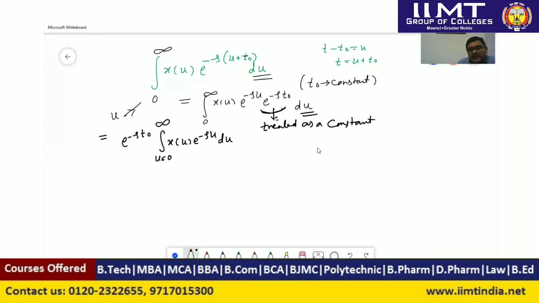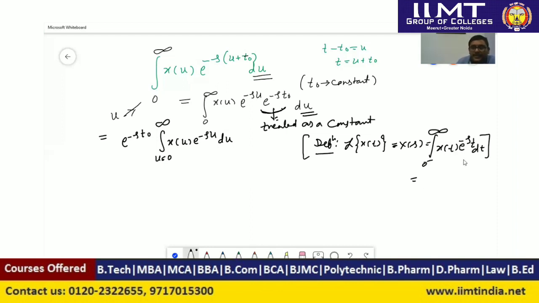We know the basic definition of the Laplace transform: if a signal is x of t, then its Laplace transform is X of s, equal to the integration from 0 to infinity of x of t e to the power minus st dt. We can compare this. If we replace the variable t, we can write this expression as 0 to infinity x of u e to the power minus su du. Simply, we have replaced the variable t with u.